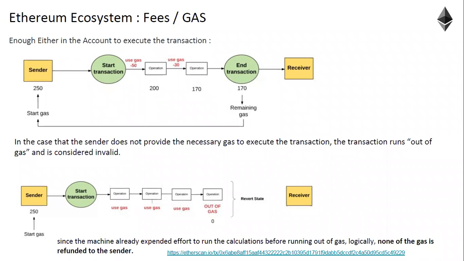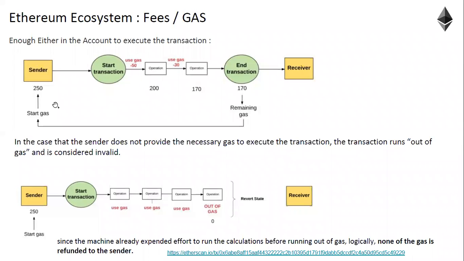Now imagine your bike needs some petrol to travel. Whatever petrol you have filled, imagine 250 is the petrol, 250 into some 70 or 75 rupees, whatever the price of petrol. So gas is nothing but petrol.